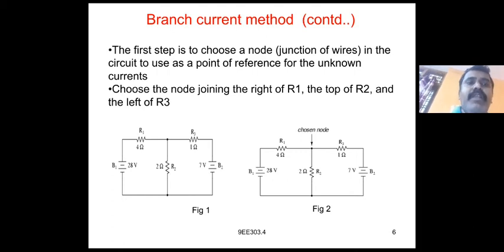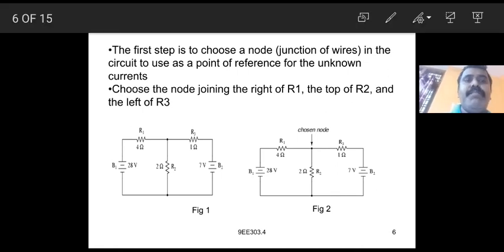First we can solve by using the node, and based upon the direction of the current we can find the values of the current as well as the voltage. So first we take the first loop and the second loop. First we apply KVL to loop 1. Loop 1 is nothing but R1, R2 and the voltage source V1.